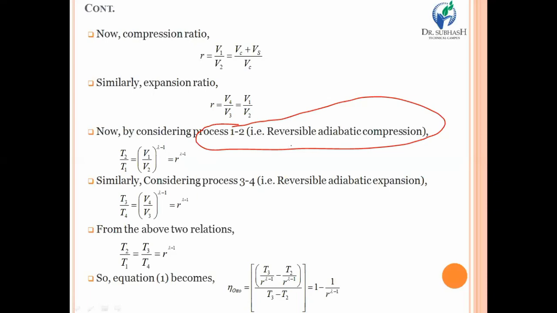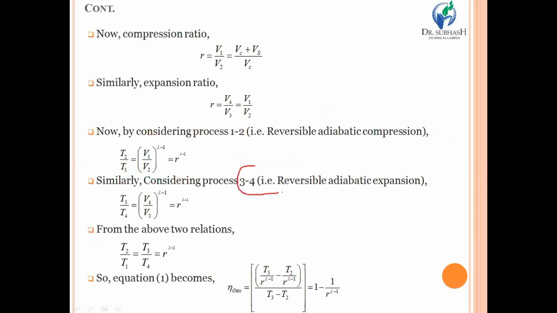If you are finding any adiabatic compression or any adiabatic process, then the relation between properties like temperature and volume becomes like that. So T2 upon T1 is equal to V1 upon V2 raised to gamma minus 1. And we know that V1 upon V2 is equal to the compression ratio. So ultimately your equation becomes R raised to gamma minus 1, for the reversible adiabatic compression process.